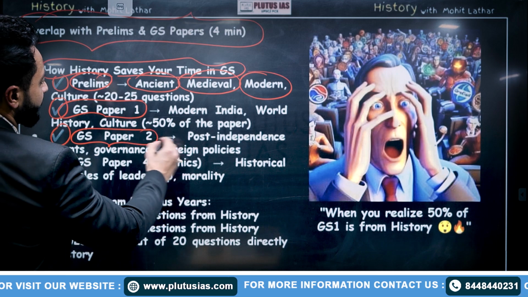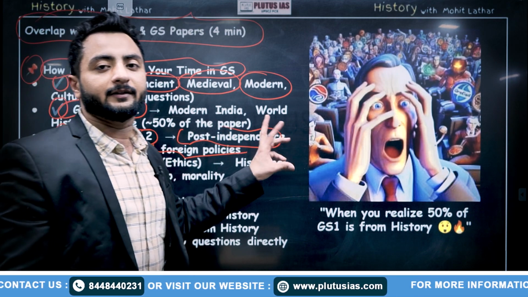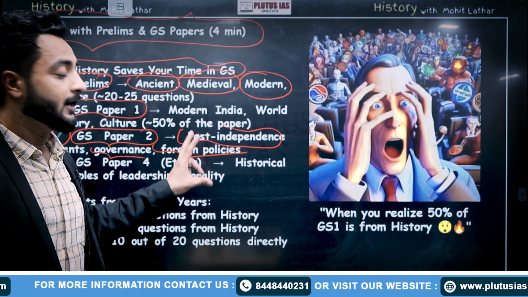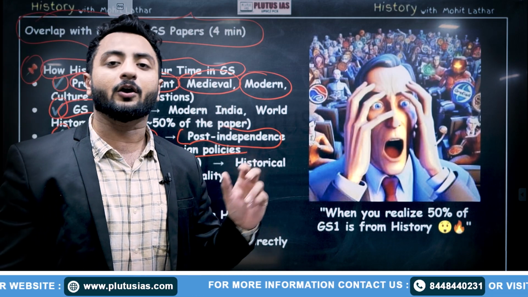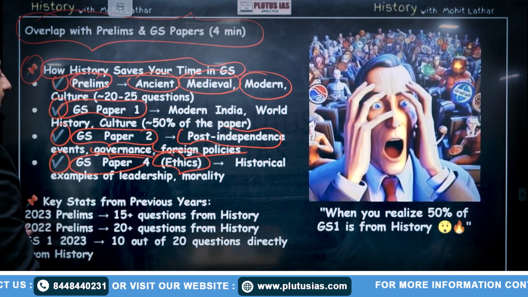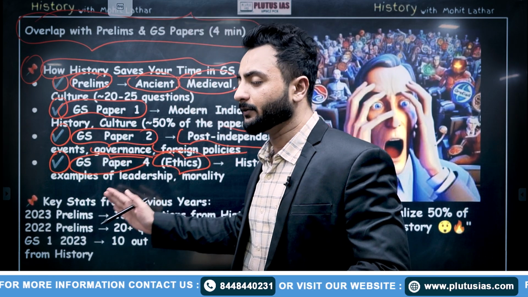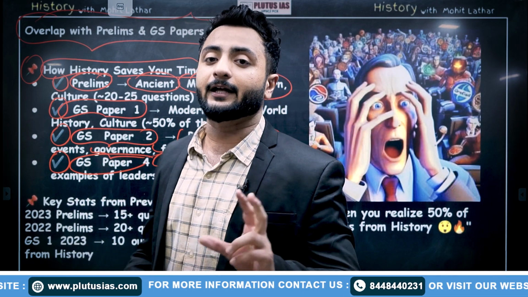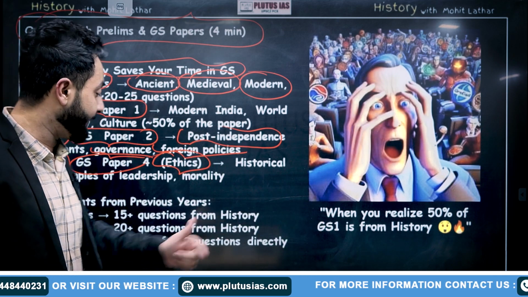Talking about GS paper 2, the post-independence events, governance, foreign policies, all these things require historical background and historical study. If you are aware of these facts, you can score well in GS2 as well, GS3 or the optional paper. Then talking about GS paper 4, the ethics paper, historical examples of leaders and morality, like Mahatma Gandhi ji, Swami Vivekananda, Subhash Chandra Bose. You can quote them in GS paper 4, and that knowledge can be helpful in GS 1, 2 or 4 or your optional paper. Fine.